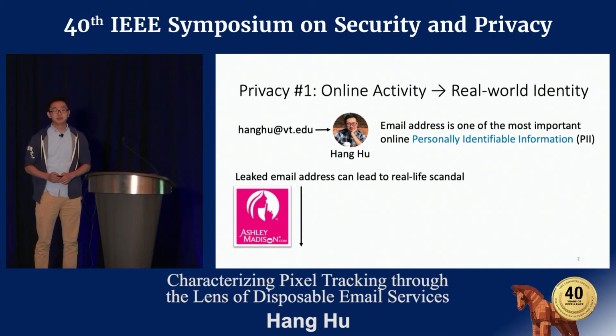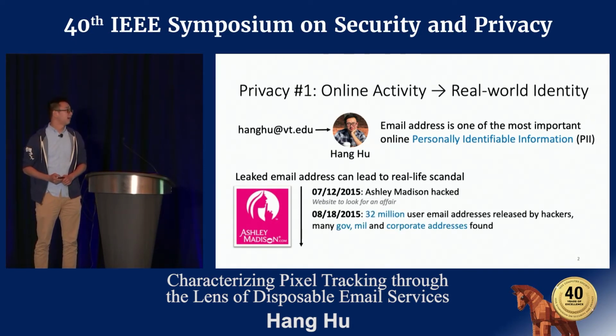Ashley Madison's data breach is a perfect example. Ashley Madison is a website where people look for an affair, and in 2015, it was hacked. After a month, 32 million user email addresses were released by hackers. Many government, military, and corporate email addresses were found in the leaked data, and in just 10 days, leaked users started to face blackmail threats.